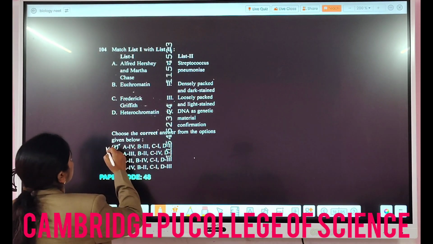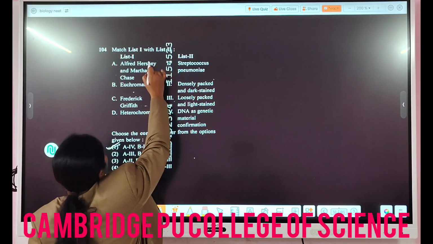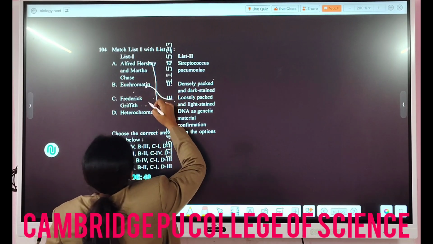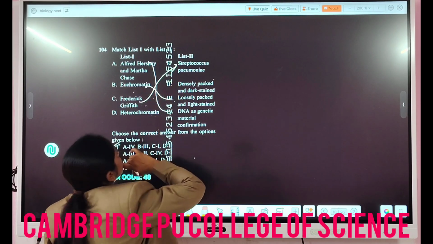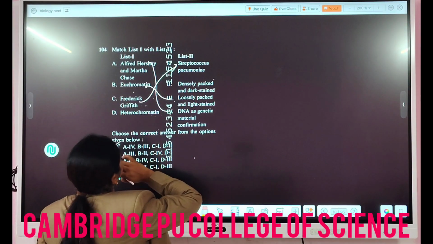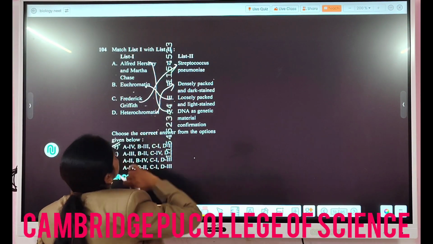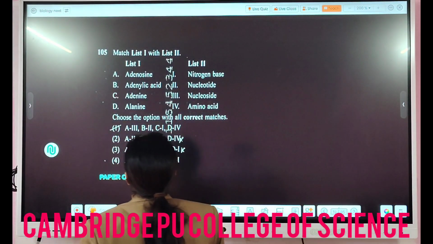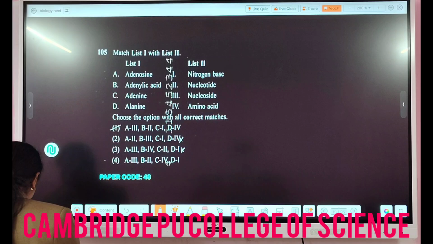The answer is number 1 here: A goes with 4, B goes with 3 and C goes with 1. He did the transformation experiment with Streptococcus pneumoniae, and heterochromatin is the densely packed and dark stained chromatin material. The next question, match list 1 with list 2.